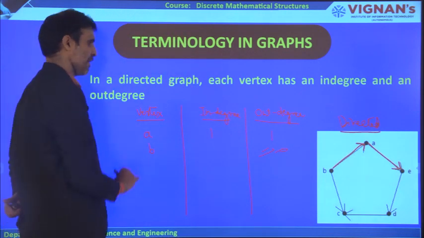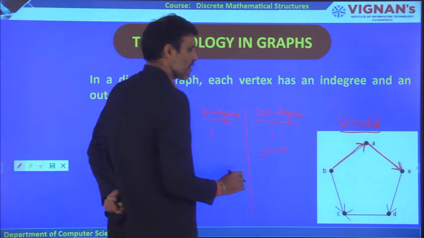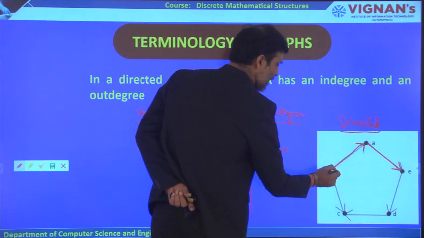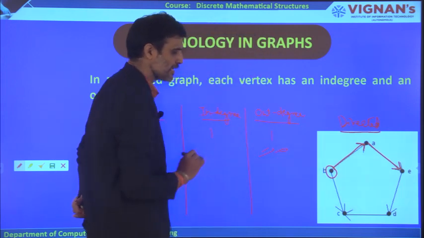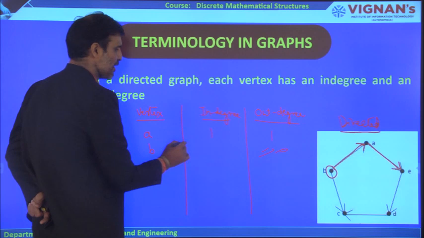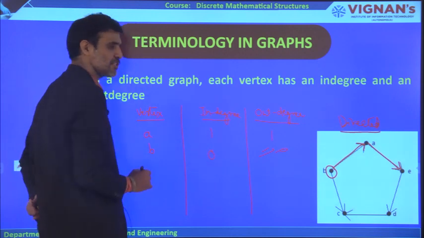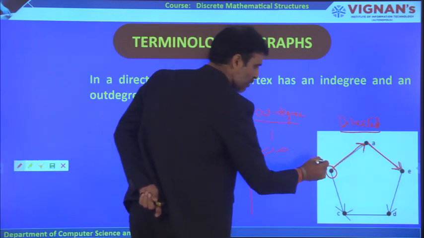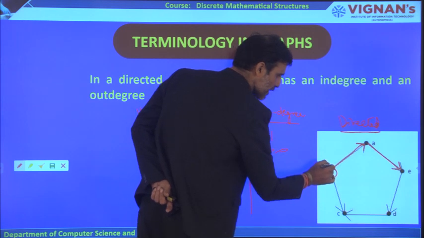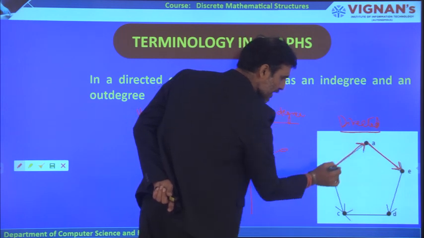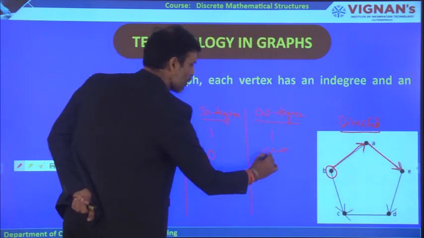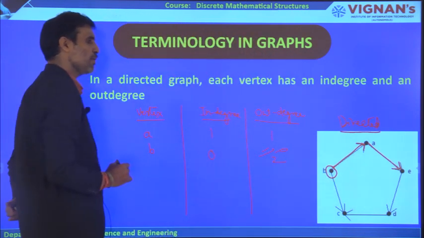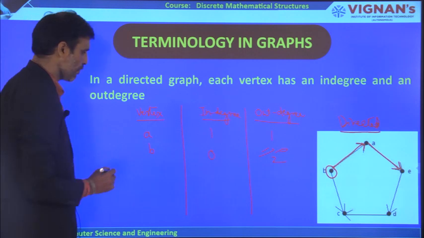Similarly, coming to the case of B. How many edges are coming towards B? There is no edge coming towards B, therefore the in degree is 0. But if you observe at the vertex B, this particular edge is going out and this particular edge is also going out. So two edges are going out, therefore out degree is equal to 2.